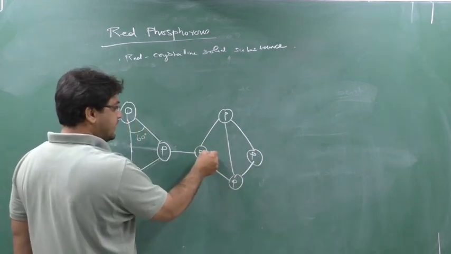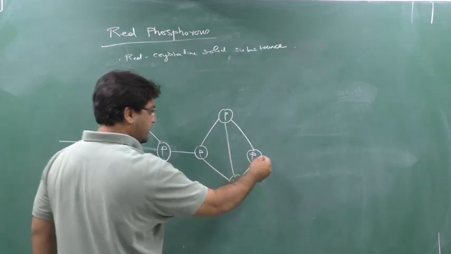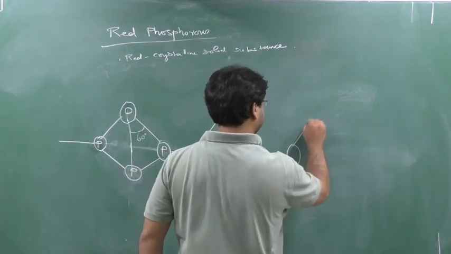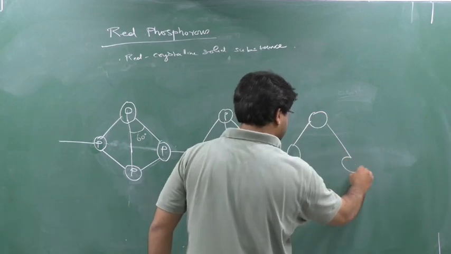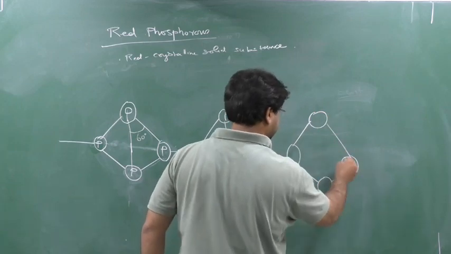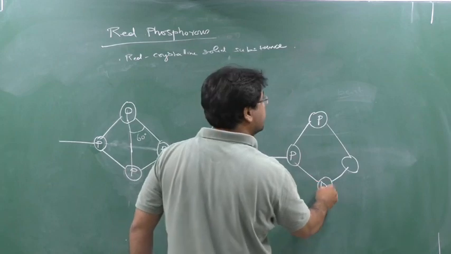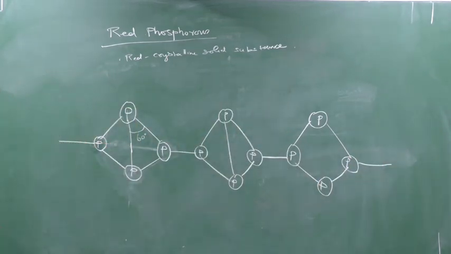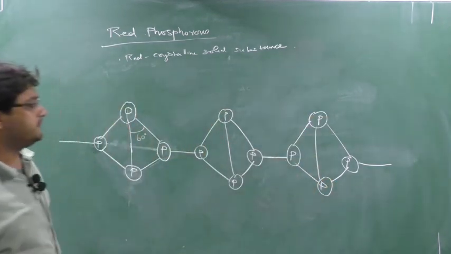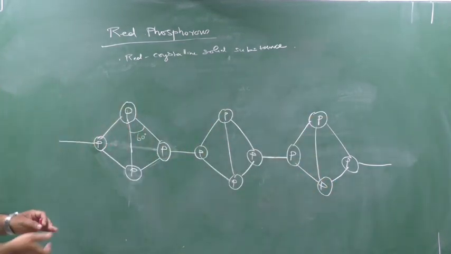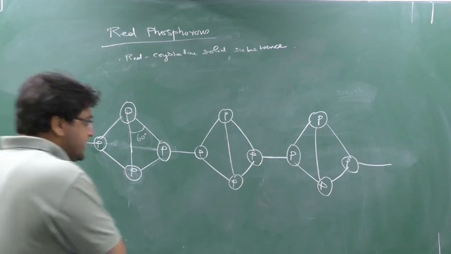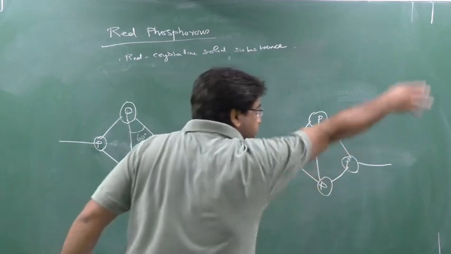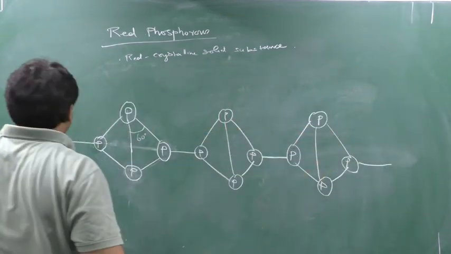Clear? Again here there was one bond, no? That bond also breaks, and here also one P will combine. Here P, here P, here P, and so on. It will go here also, and this chain continues. Here also it continues, and on this side also it continues, for long.